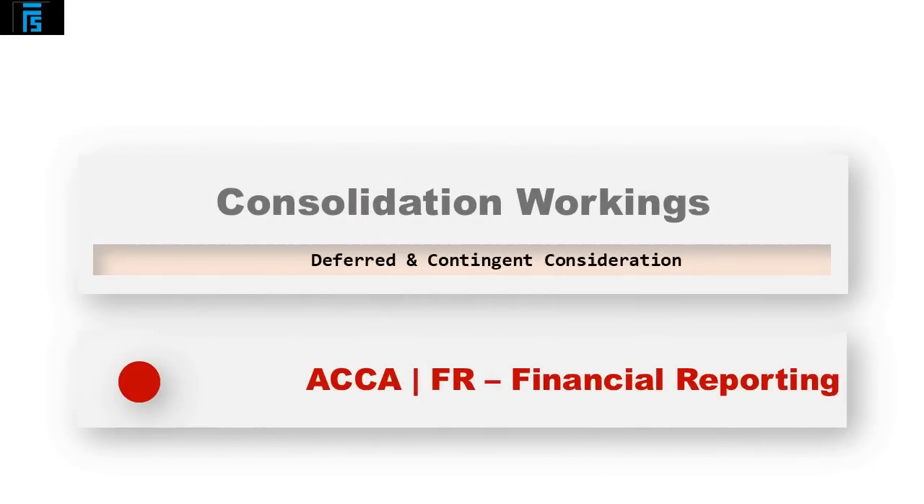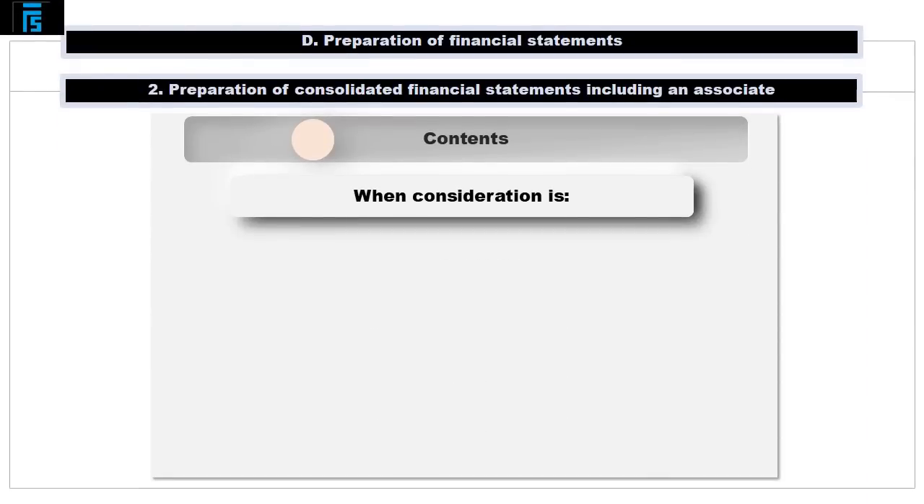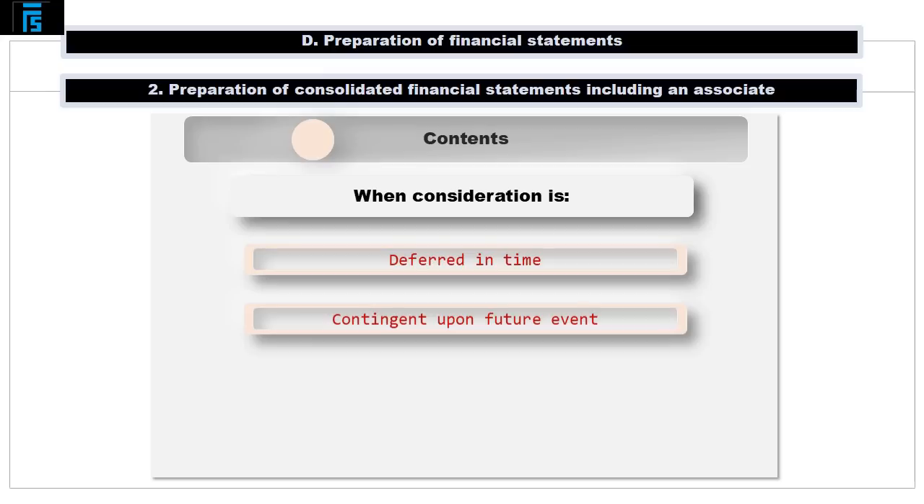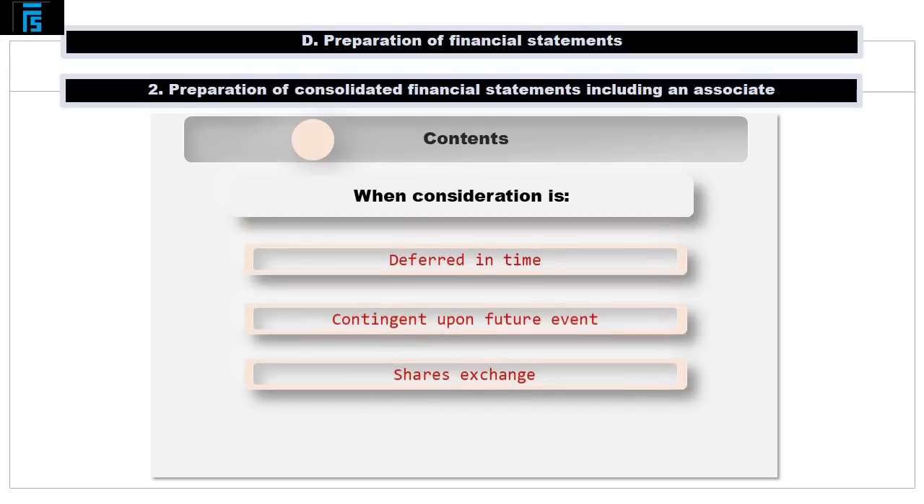In the third video, devoted to the topic of consolidation workings, we turn our attention to the computation of the consideration paid for the equity investment in the subsidiary, exploring scenarios where the form of the consideration differs from the obvious lump sum paid upon acquisition. We will in turn discuss situations where the payment is deferred in time, contingent upon the occurrence of some future event, or when it is effected by means of a share exchange.